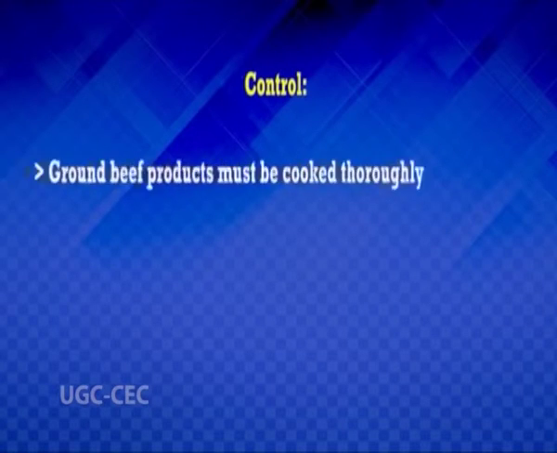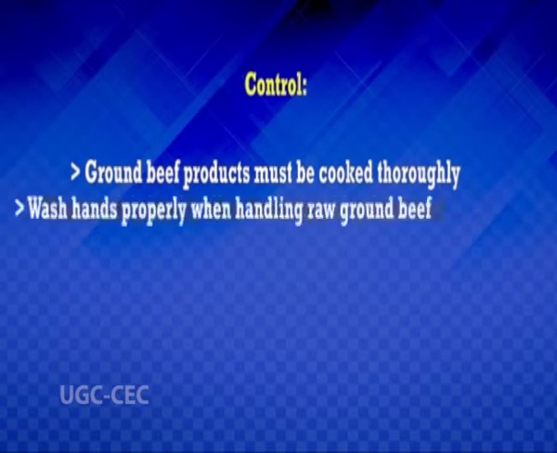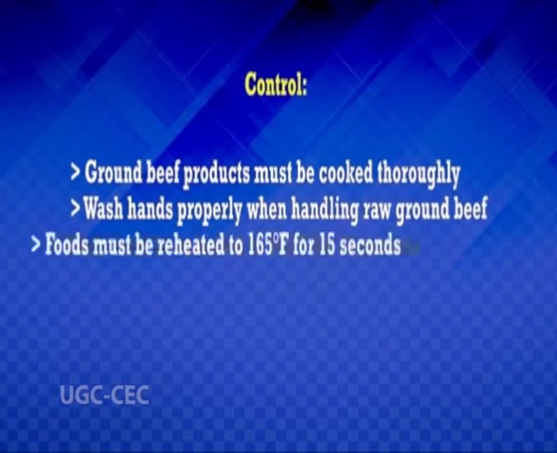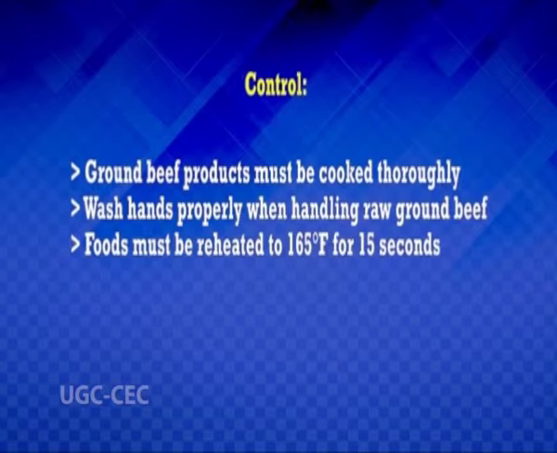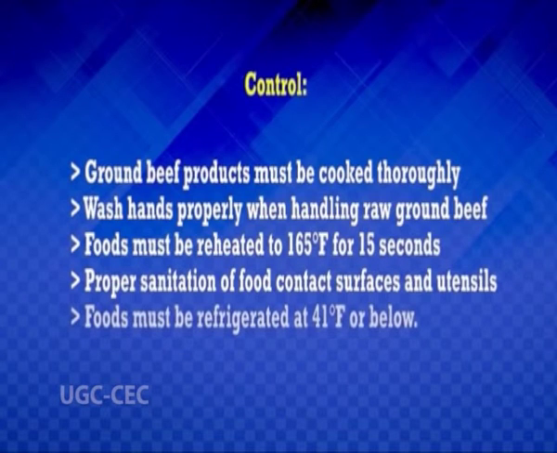The disease can be controlled by cooking ground beef products thoroughly, washing hands properly when handling raw ground beef, reheating foods to 165 degrees Fahrenheit for 15 seconds, proper sanitation of food contact surfaces and utensils, and finally refrigerating foods at 41 degrees Fahrenheit or below.